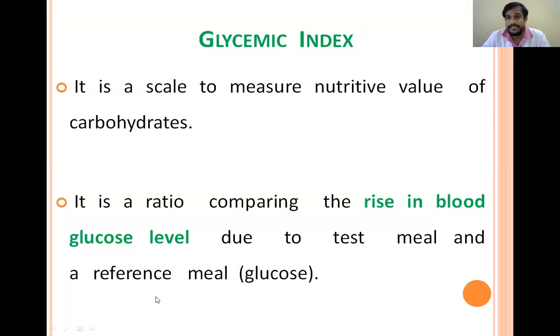And the other substance that we take is the test meal. So the rise in levels with the test meal and the rise in levels with the reference meal are compared. The ratio is known as glycemic index. And we know why there is a rise in blood glucose level. The blood glucose level is raised when you take a food due to digestion and absorption. We had already seen this in the previous sessions.